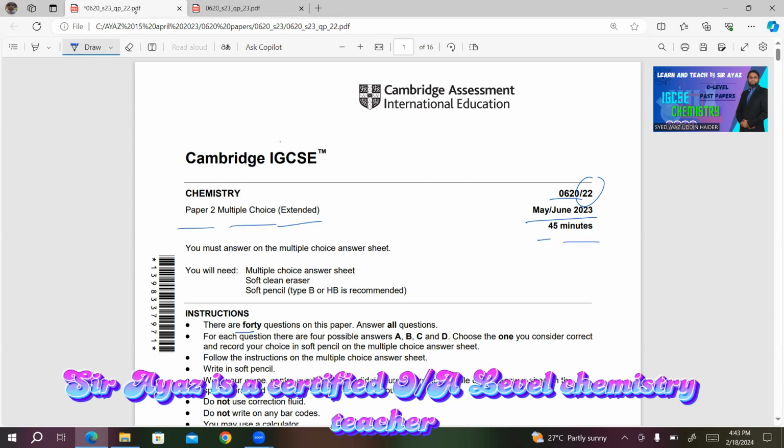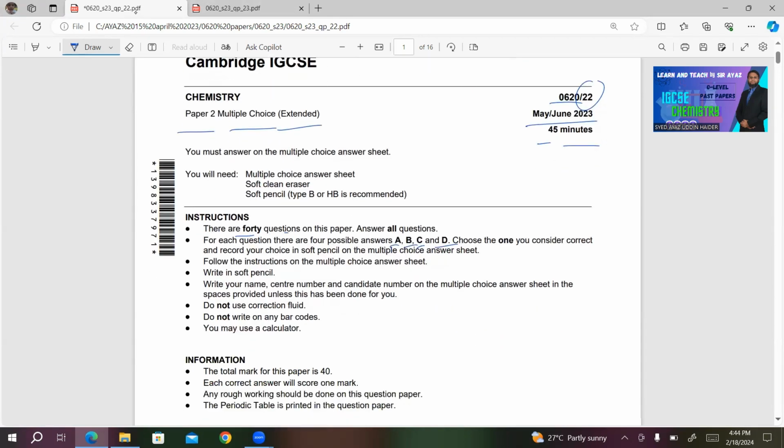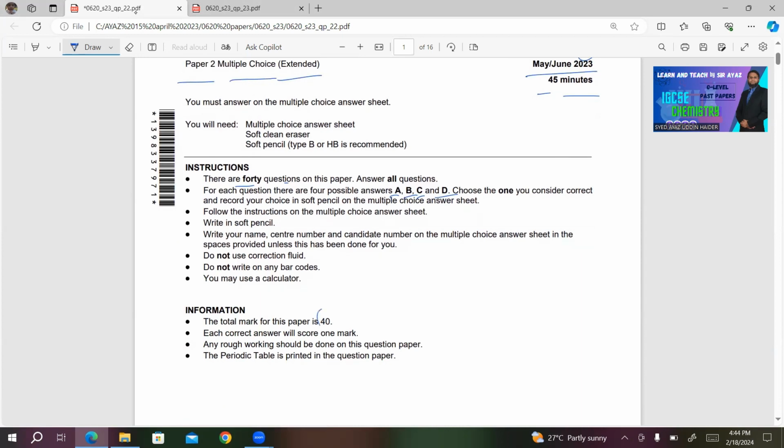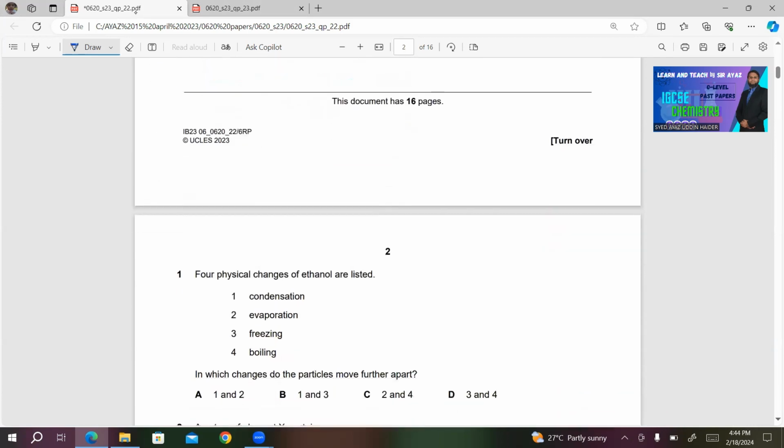There will be 40 questions on this paper, and you have to choose one correct answer from 4 choices A, B, C, and D. The total marks for this paper is 40. Periodic table will be provided to you, and you can use calculator. So let's start the paper.